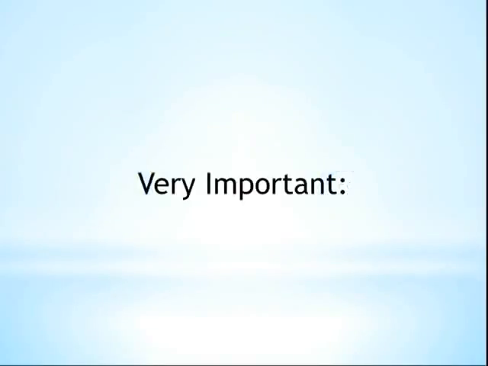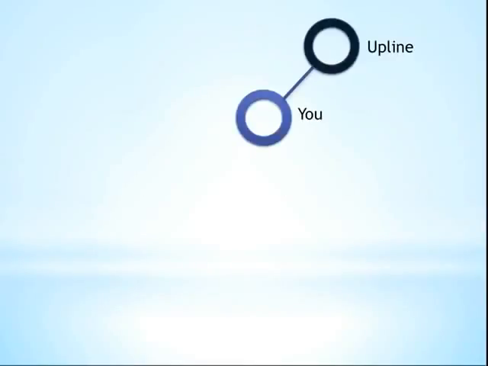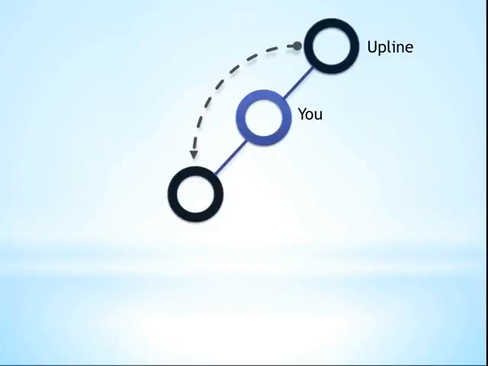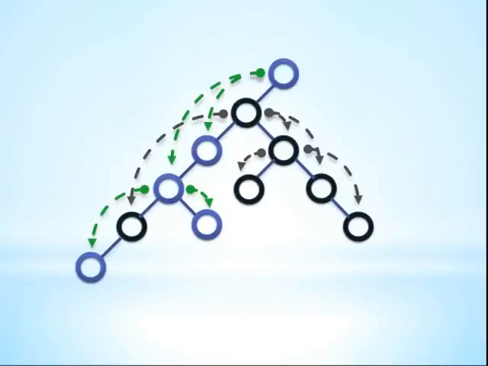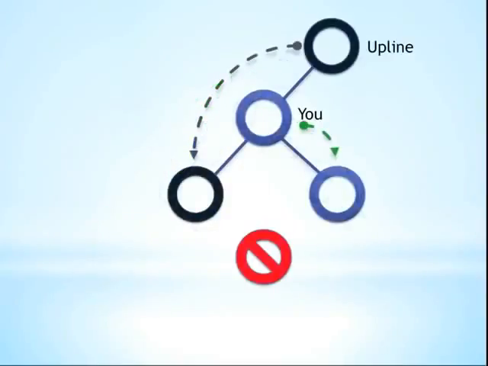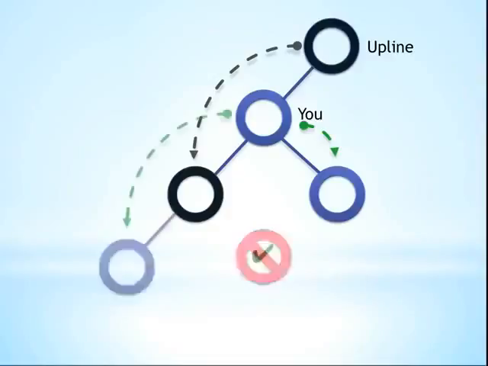Now pay attention because this part is very important. If you have someone placed on one side of your organization by your upline, you still have to enroll someone in that leg yourself. As we've said before, one of the strengths of the binary is that in many cases, upline sponsors will place people in your organization. But just because you have someone placed on one side of your tree doesn't mean you're qualified if you have placed someone on the other. You yourself need to enroll someone on each side.